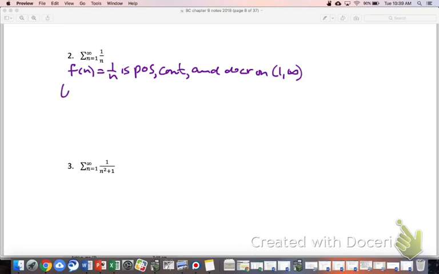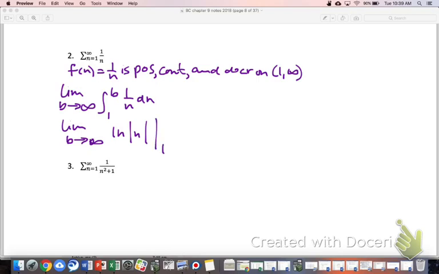So we could say something like limit as b goes to infinity of the integral from 1 to b of 1 over n dn is the item we're going to try to evaluate. So this would be limit as b goes towards infinity of natural log of n evaluated from 1 to b. And if we continue on, we can see that it's limit as b goes to infinity of natural log of b minus natural log of 1. And just a side note, what's the natural log of 1? 0. Okay, so it's not like the limit applied to that anyways, but it is a 0.